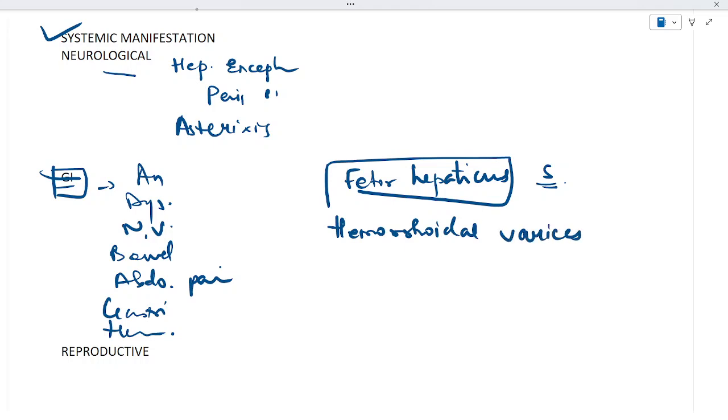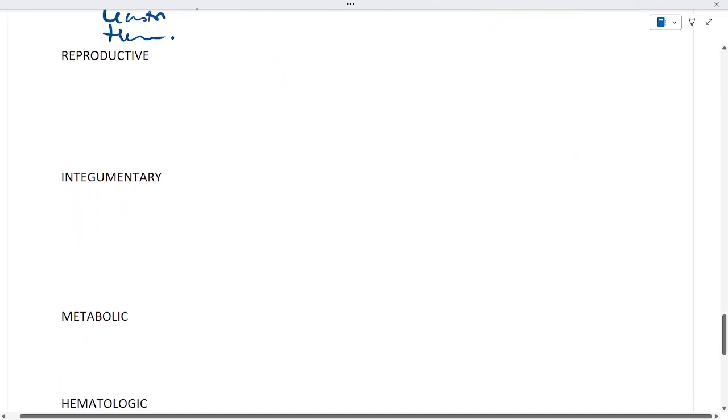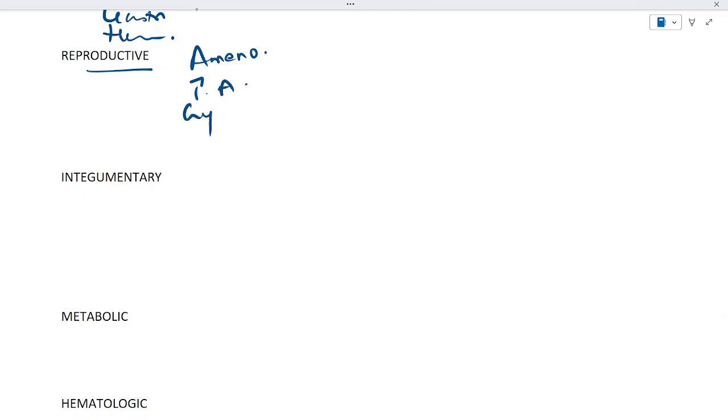Let's move further towards the reproductive manifestations. Here it can cause amenorrhea, testicular atrophy, gynecomastia, impotence, loss of axillary and pubic hair, and vaginal bleeding.